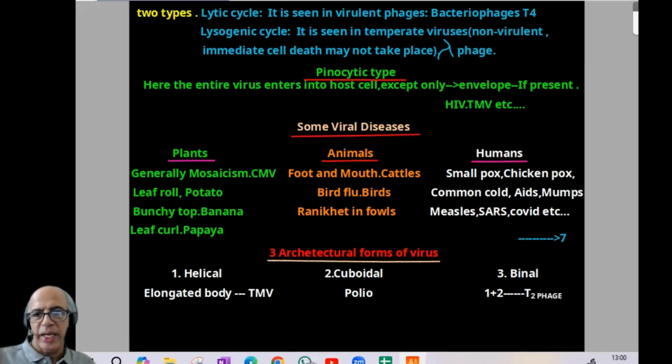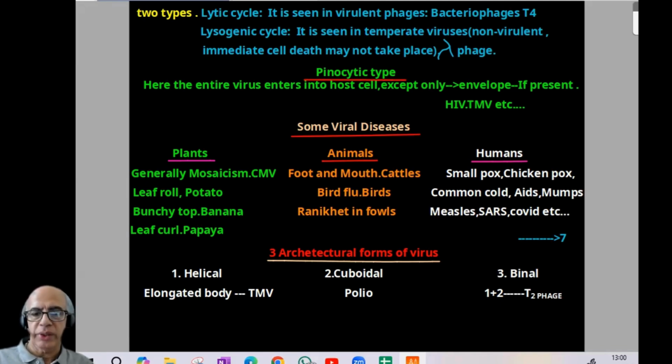Many are there. Typical examples are given: plants, animals, and humans. When we come to plants, viral disease is commonly called mosaic. That is cauliflower mosaic virus, tobacco mosaic virus, likewise. Then leaf roll, potato is the example. Bunchy top, typical example is banana. Famous disease, bunchy top disease of plantain, banana. Leaf curl in papaya.